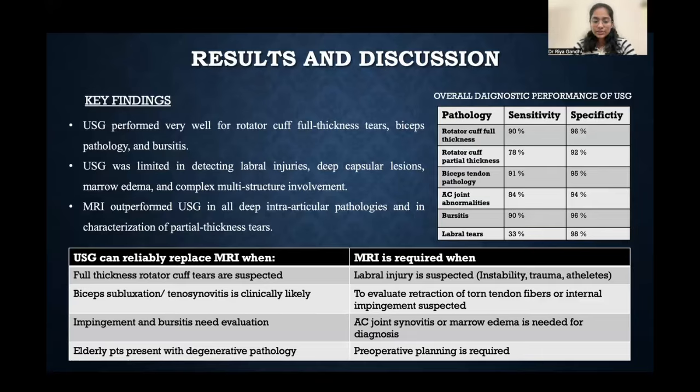So we can see that USG can reliably replace MRI when full thickness rotator cuff tears are suspected, biceps subluxation or tenosynovitis is clinically likely, impingement and bursitis need evaluation, and in elderly patients who present with degenerative pathologies. And MRI is required when labral injury is suspected, to evaluate retraction of tendon fibers, or when internal impingement is suspected. AC joint synovitis or bone marrow edema needs MRI for the diagnosis. And MRI is required when preoperative planning is needed.